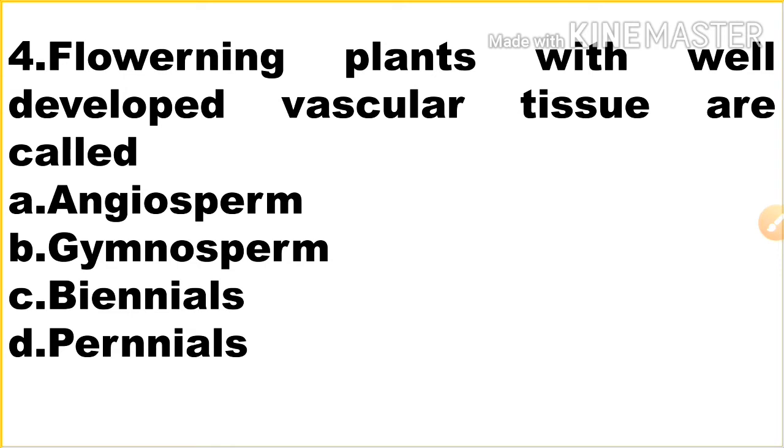And perennials means the plants which live for many years, and the trees are perennials. So flowering plant with well developed vascular tissue are called angiosperm. Option A is the correct answer.